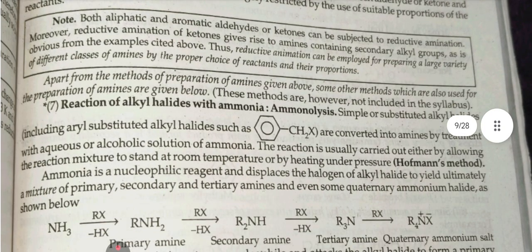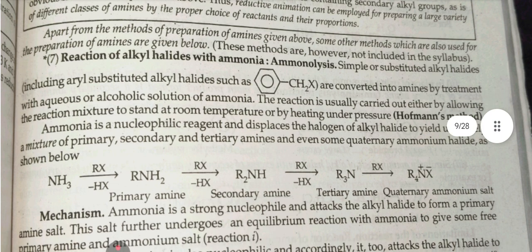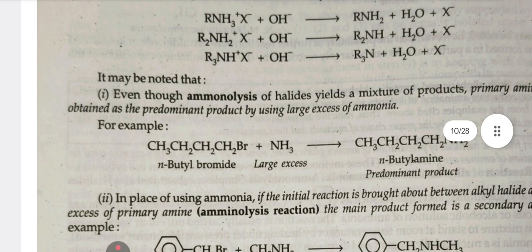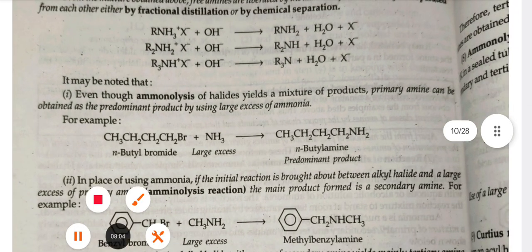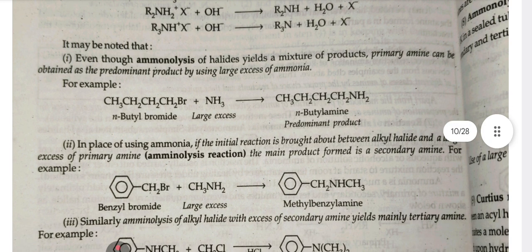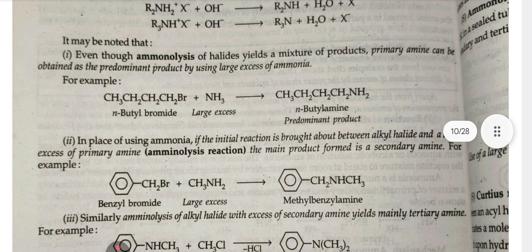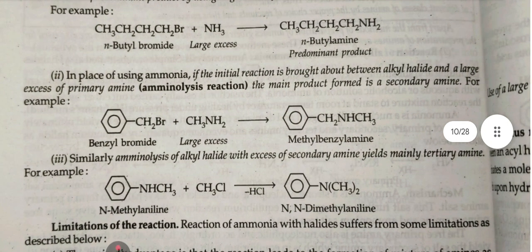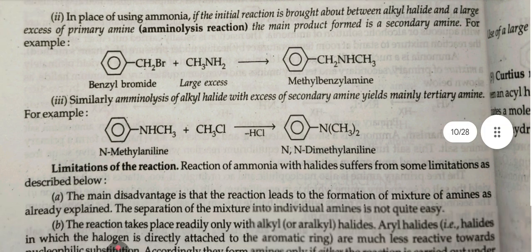Seventh, reaction of alkyl halides with ammonia, ammonolysis, Hofmann method. First, ammonolysis of alkyl halides yields a mixture of products. Primary amines can be obtained as the predominant product by using a large excess of ammonia. Second, in place of ammonia, if the reaction is brought about between an alkyl halide and a large excess of primary amine, the main product formed is a secondary amine. Third, similarly, ammonolysis of an alkyl halide with excess of secondary amine yields mainly tertiary amines.